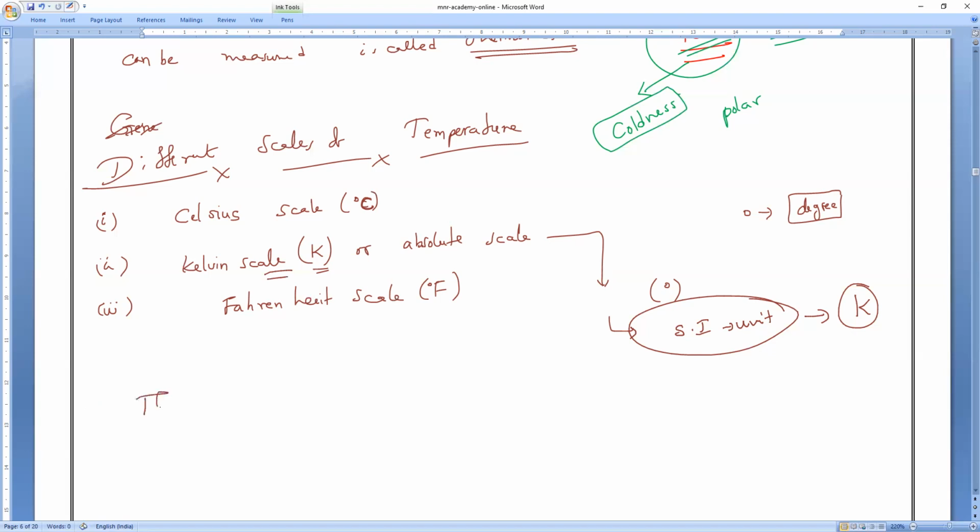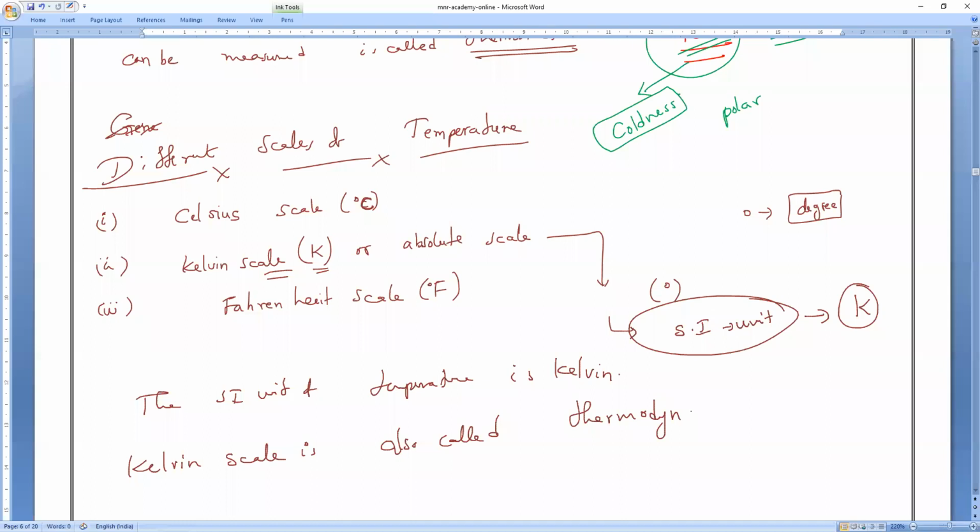Write it. The SI unit of temperature is Kelvin. Okay, so Kelvin scale we can also call it something else. What is another name of the Kelvin scale? Absolute scale. Yeah, absolute scale. It is also called the thermodynamic scale. Thermodynamic, very, very important. Is it okay, guys? Everybody?